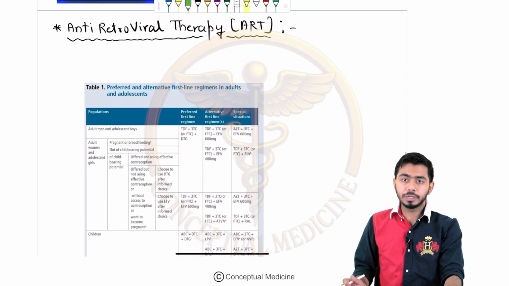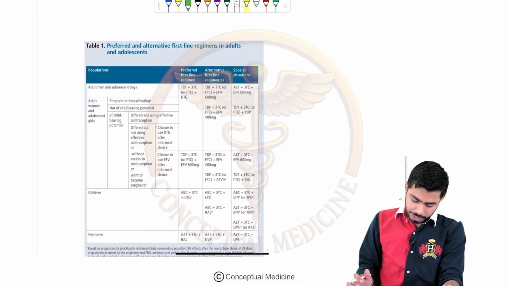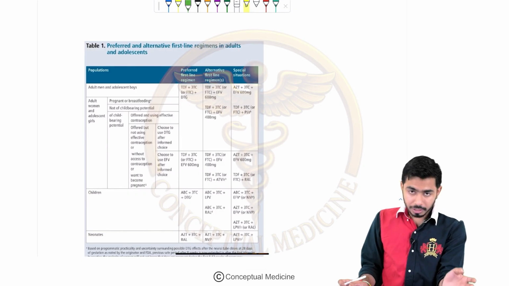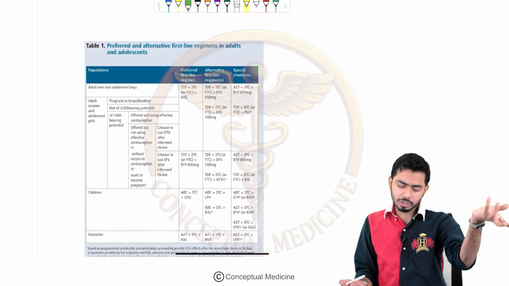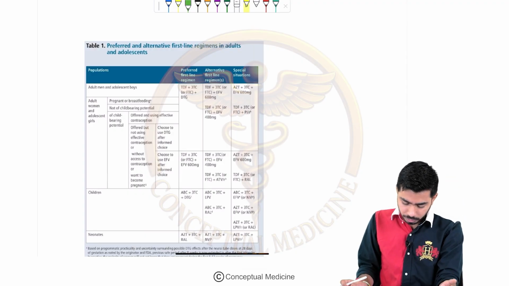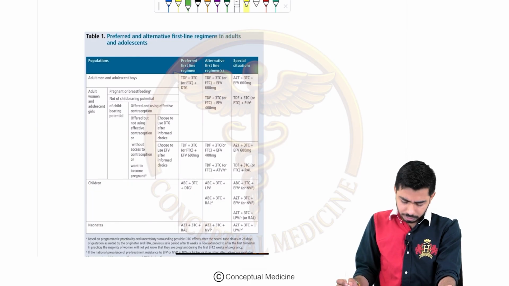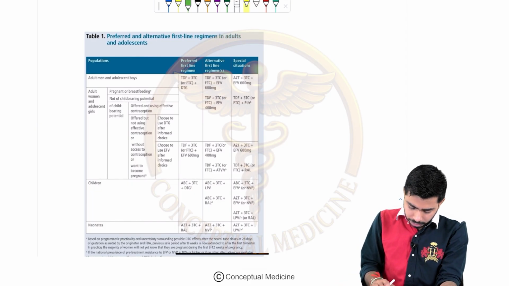As far as HIV is concerned, we are giving the antiretroviral therapy, and for different persons we are giving different regimens. For example, we are giving it for the neonates, for the children, for the pregnant ladies, and for the adults also. There are different guidelines given over here, right? So for adult women, adolescents, and adult persons, we shall be giving a 3 drug combination, right?